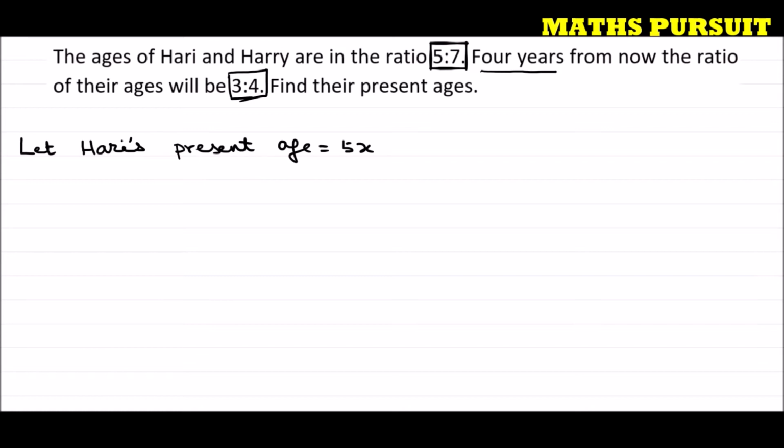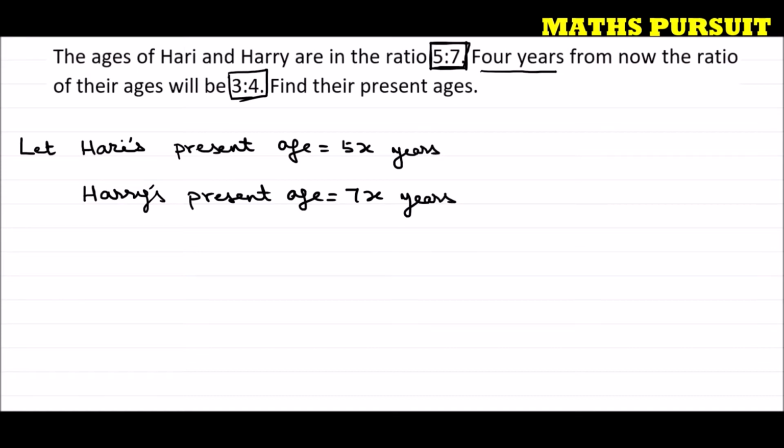Similarly, we can assume that Harry's present age is equal to 7x. Guys, from where am I getting all these things? I'm getting it from here. The question has given us that ages are in the ratio of 5:7. So we have assumed Hari's present age is equal to 5x years and Harry's present age is equal to 7x years, because we do not know the value of x.